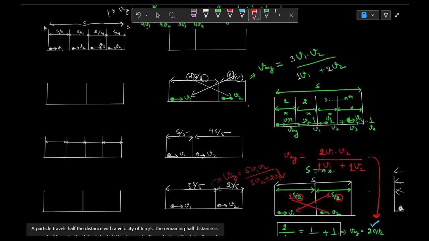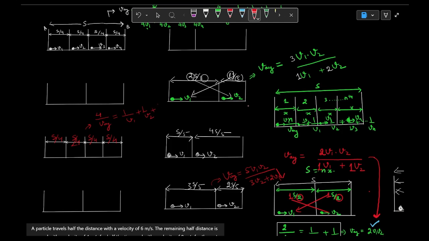Okay. So suppose it is s by 4, s by 4, s by 4, s by 4. I've already told you the answer of this question. This is 4 by v average. Since the distances are in equal parts, then directly we can write 4 by v average equals 1 by v1, 1 by v2. You will see the options of multiple choice questions in both of these formats.